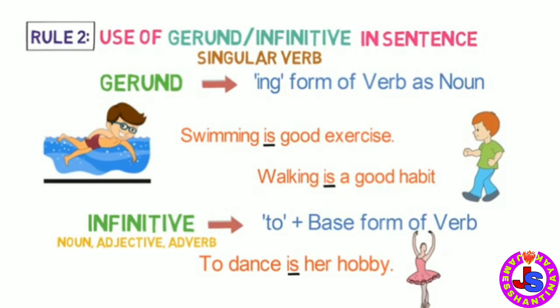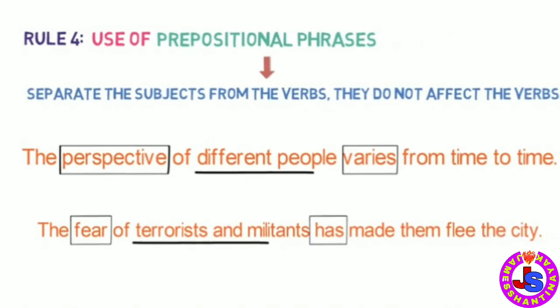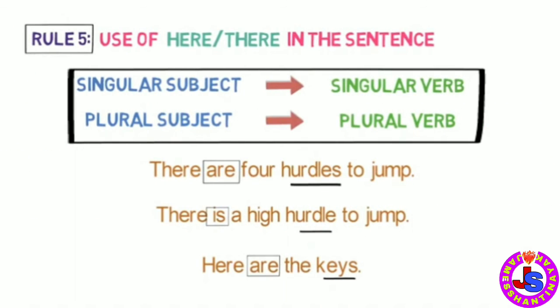Rule number 2. If a gerund or infinitive comes as a subject, the verb will always be singular. Rule number 3. Error of proximity. Here, the verb is made to agree in number with noun associated with it instead of with its proper subject. Rule number 4. When the prepositional phrases separate the subjects from the verb, they do not affect the verbs. Rule number 5. In the sentence beginning with here or there, the singular verb is used when singular subject is there, and plural verb is used when the plural subject is there in the sentence.